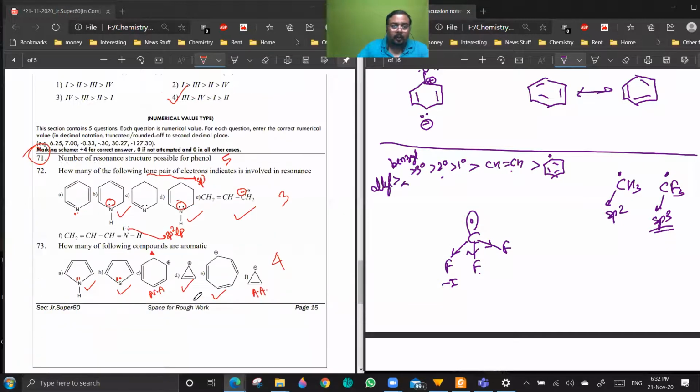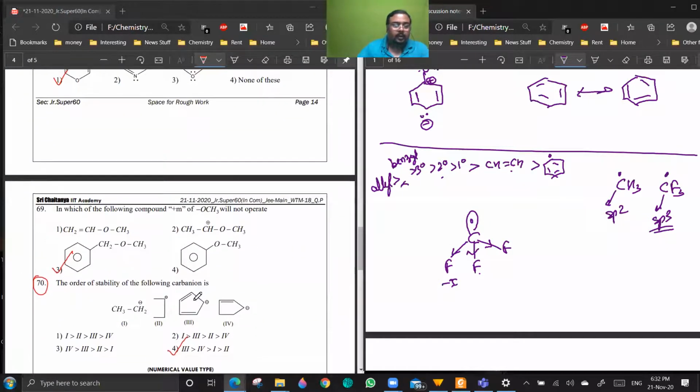So 69 and 70. In 70, you see, this is a 1 degree carbon ion, this is a 2 degree carbon ion, this is an aromatic carbon ion, and this is a non-aromatic carbon ion, but it is resonance delocalized.